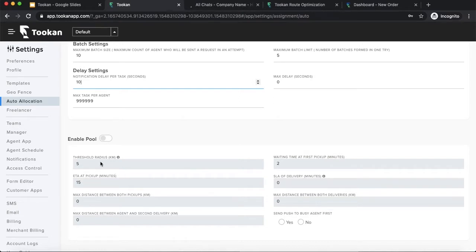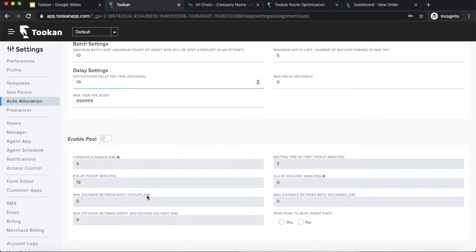There are a few parameters for distance. The first one is the threshold radius. Threshold radius is the maximum distance between the agent and the second pickup. For example, I have already been assigned a task, I have started it, right? I'm just about to deliver my first task, but then there is a second task coming up for pooling. So I'll first check the distance between my current location and the second pickup, to ensure that I'm not very far, that I've not traveled a lot and have to come back to another location for the pickup. So if the location is within 5 kilometers of my current location, only then will the second pickup be assigned or pooled to me. So this is the threshold radius.